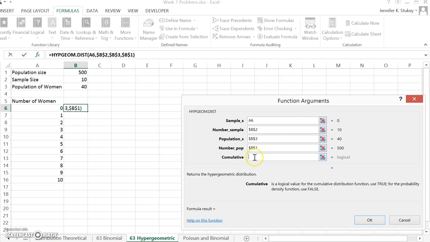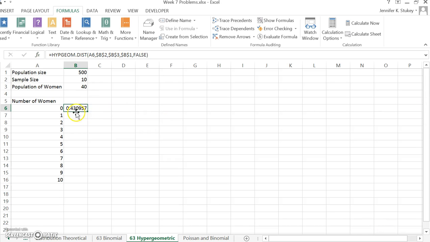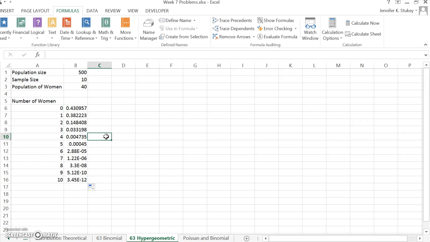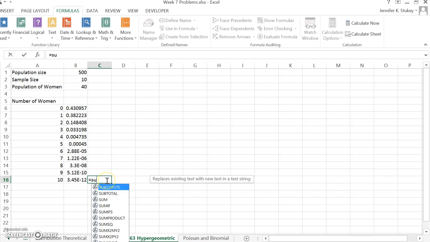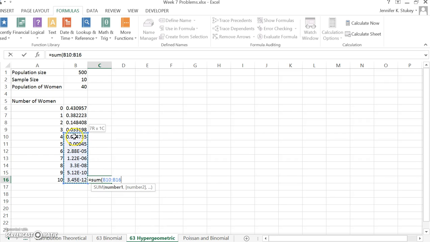And we also want, for our cumulative function, we want it to be false, because we want to know exactly that number of women, not that number or less. So I'm going to go ahead and hit OK. And so that gives us, we have a 43% chance of selecting no women, given those arguments. I'm going to copy and paste it all the way down. And there you go. We can also, like say we wanted to know the odds of picking 5 or more. So we can do sum, and we can select 5 or more, and there we go. So it's a pretty low chance of picking 5 or more women as CEOs, substantially less than 1%.